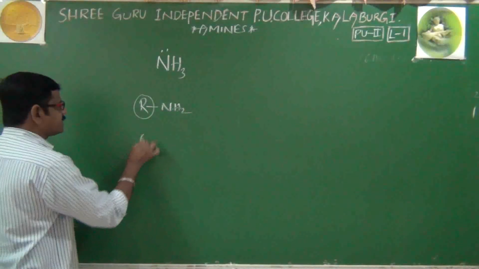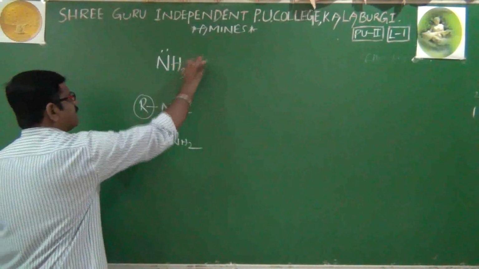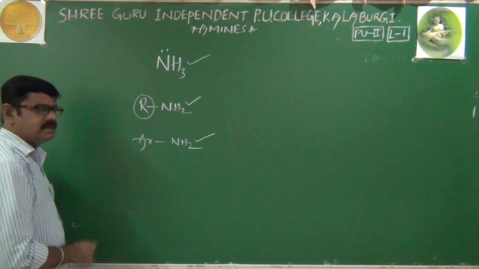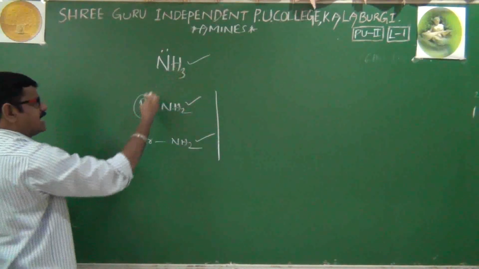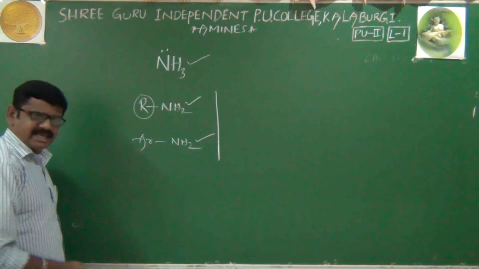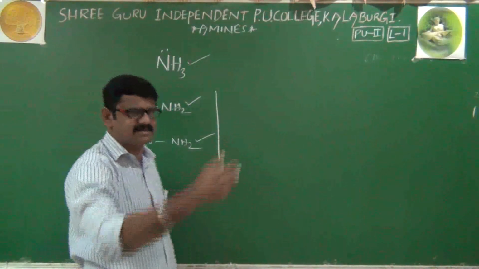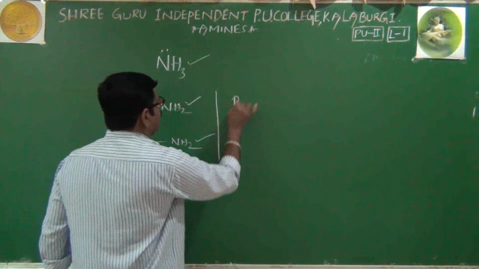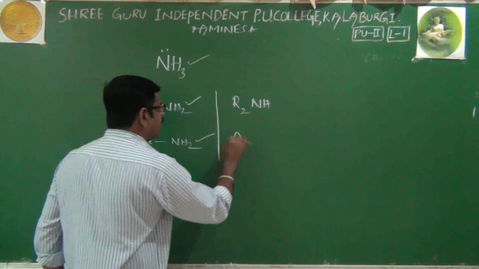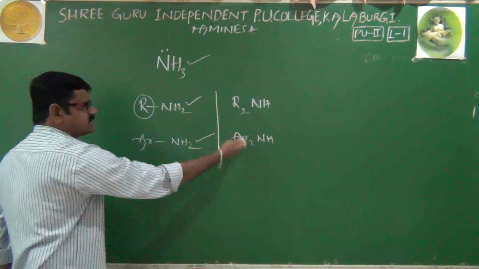Therefore, instead of R, I can write Ar. Ar is nothing but aryl, so ArNH2. This is ammonia, but this is an amine. This is also an amine. Here only one hydrogen has been replaced with one alkyl or aryl group. Next, 2 hydrogens I will remove and 2 alkyl groups or 2 aryl groups I will substitute. What will we get then? R2NH is obtained, exactly, Ar2NH is obtained. This is also an amine as well as this is also an amine.